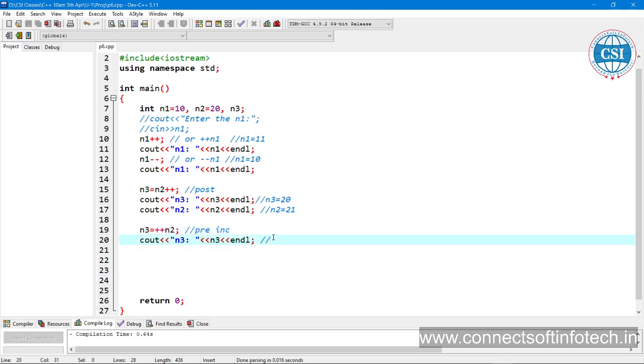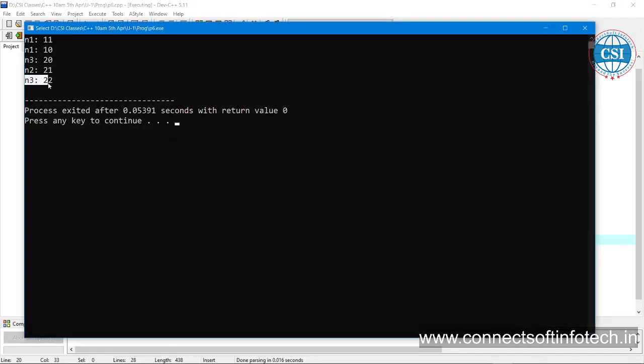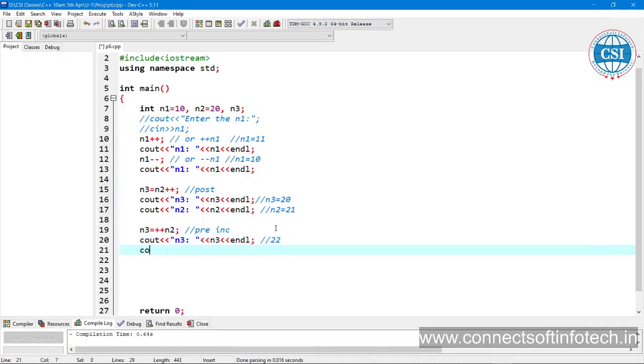22. Where is the proof? Let us check n3, 22. Correct? Yes, perfect. So do you want to see the value of n2 now? That is also 22.